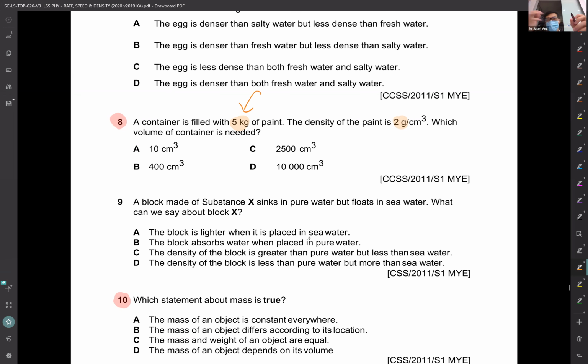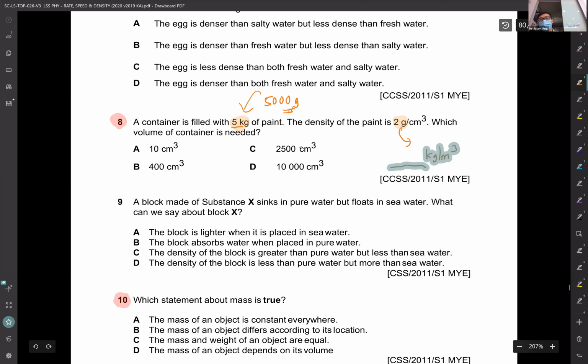To make things consistent, you have to convert everything. I'd rather convert the 5 kg to grams because if not, you will have to convert this to kg per meter cube. So let's keep things simple. Let's convert it to grams because I think this is easy for you to understand.